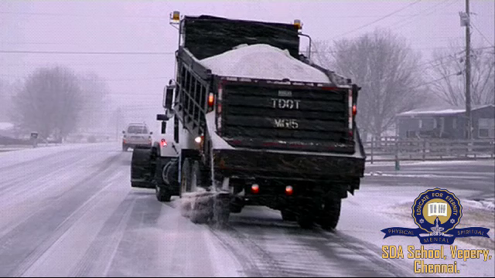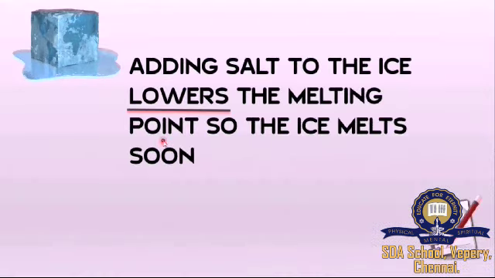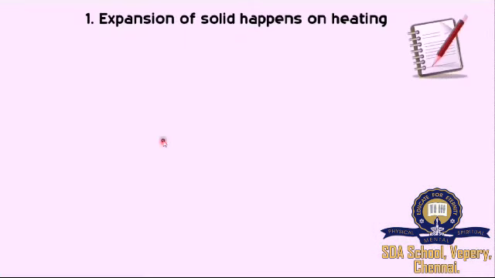In colder countries, the roads will become icy and they have to get rid of the ice for easier transportation. So the people living there use the salt to melt the ice soon. Adding salt lowers the melting point.